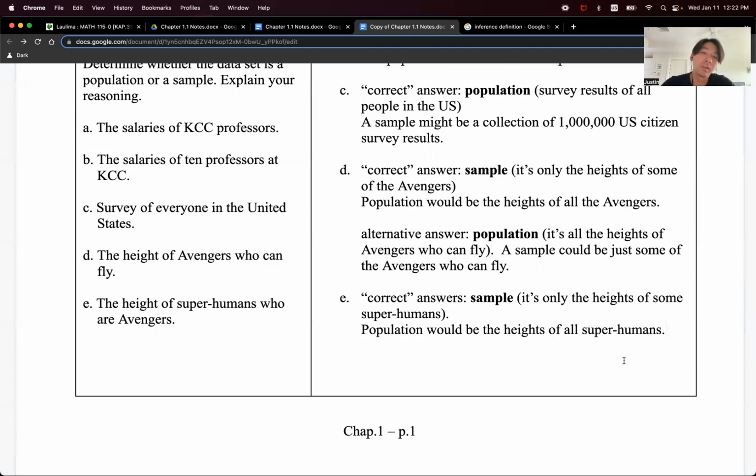And you could also argue that it's actually the population again, if you're only concerned about those Avengers, and maybe you could take a subset of them. But yeah, I'd say the correct answer, because of this mention of superhumans, of which the Avengers are only some of them, then it makes sense to call that the sample.